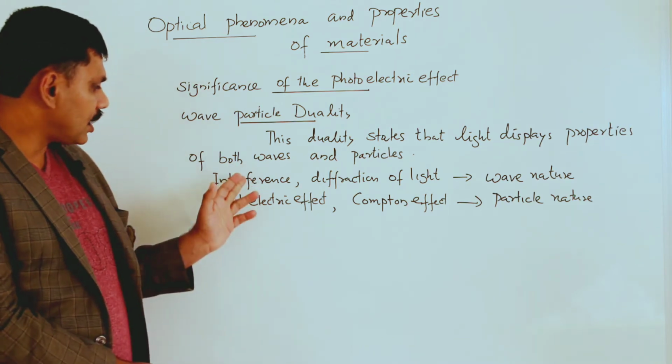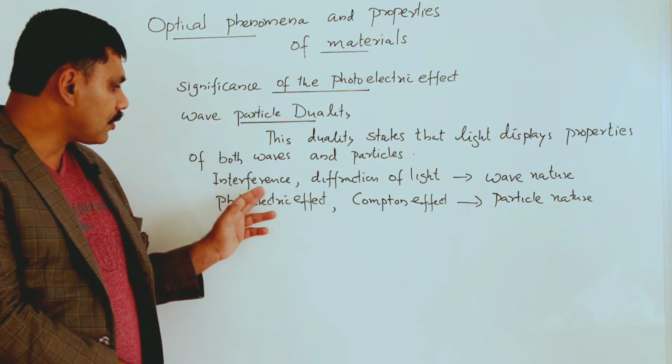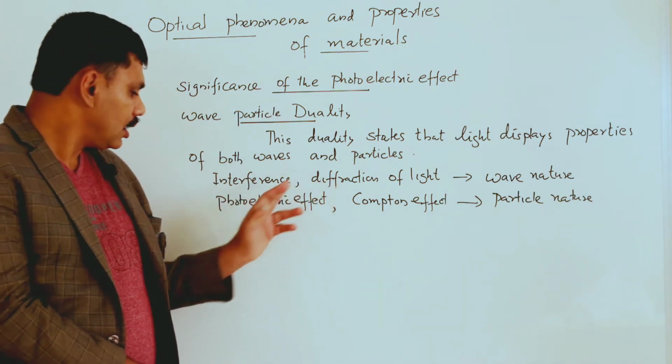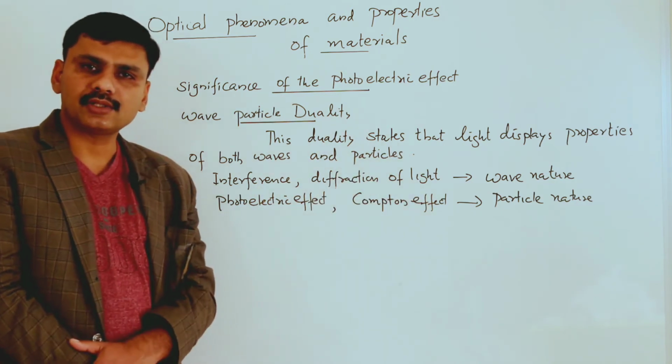So which are the phenomena that explain the wave nature of light? Interference and diffraction of light. The photoelectric effect and Compton effect explain the particle nature of light.